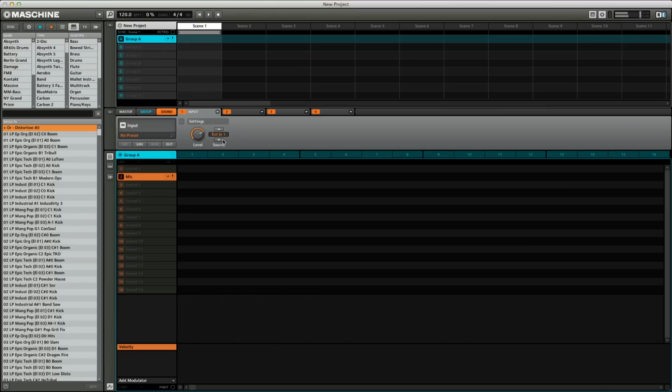So the first thing you want to do is go to your second pad in Maschine, give it a label, and go up to your input and select whatever source your microphone is on.